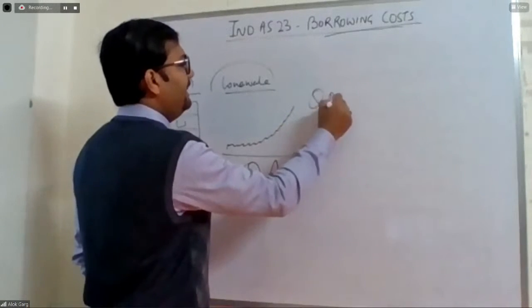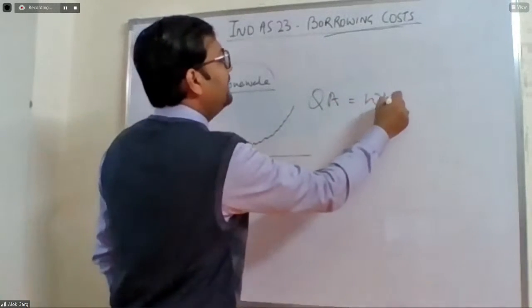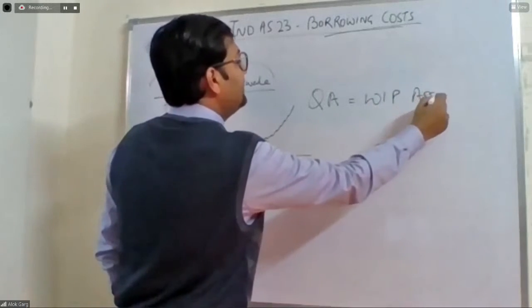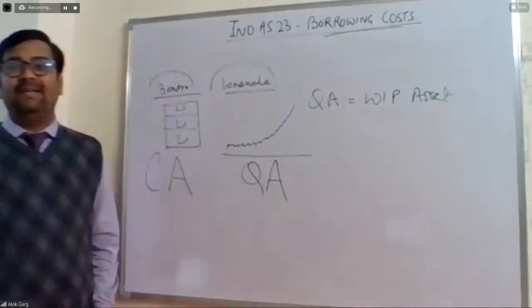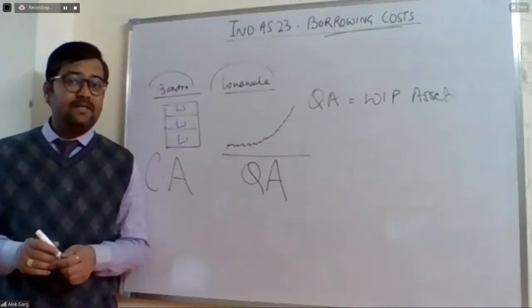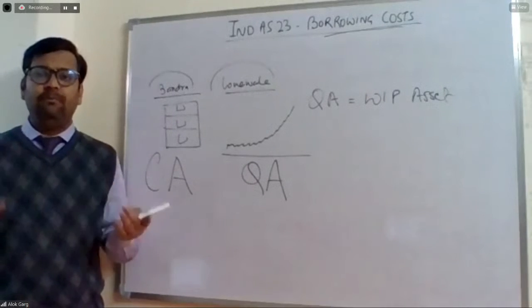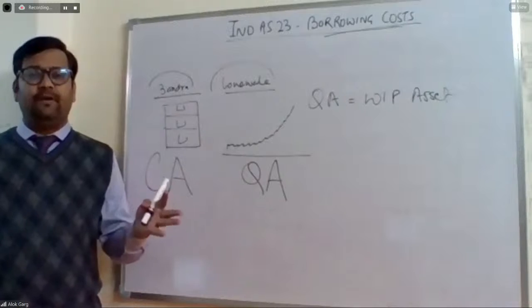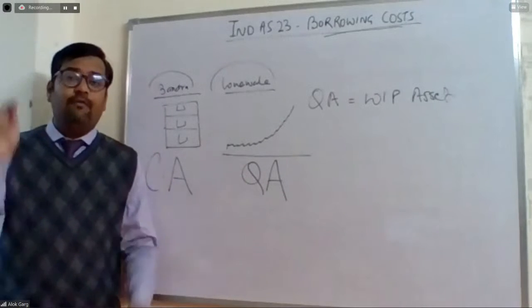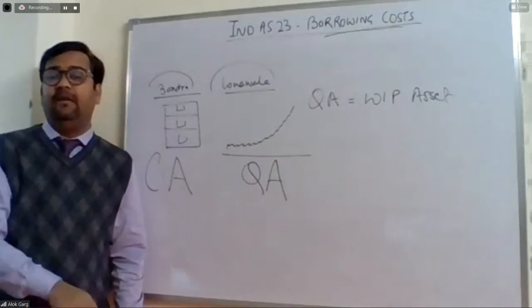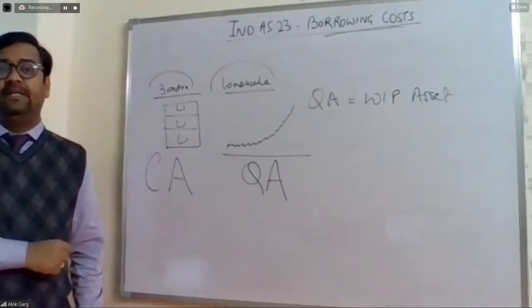Technically, a qualifying asset means a WIP asset, a work in progress asset, which takes a substantial period of time for getting ready for intended use or sale. Mind my words, my dear friends.